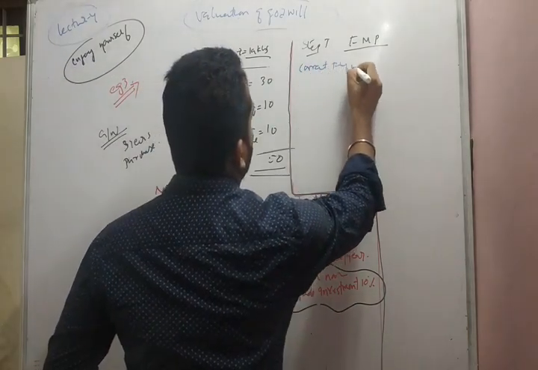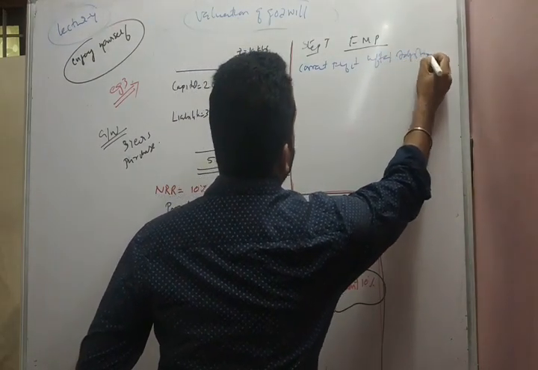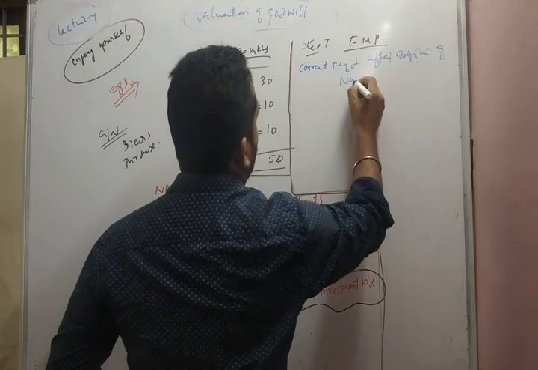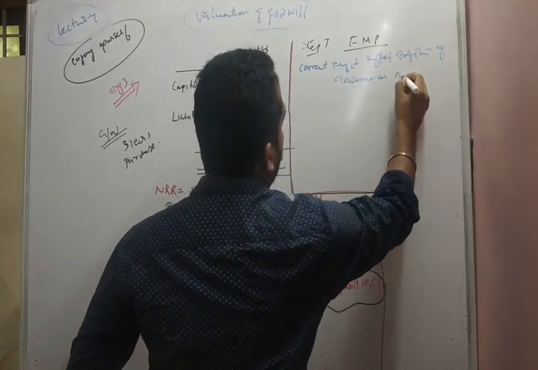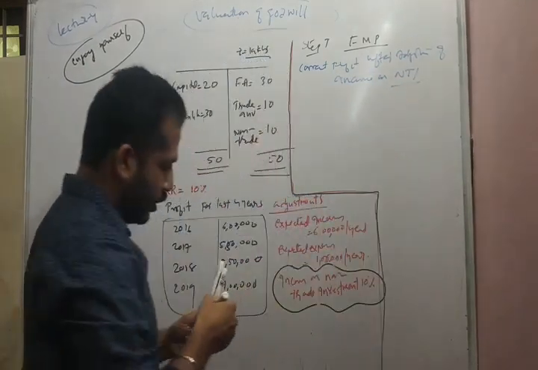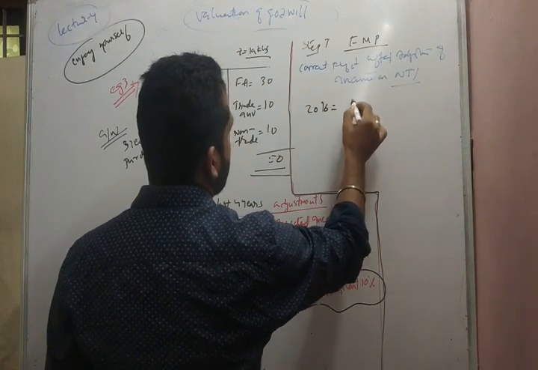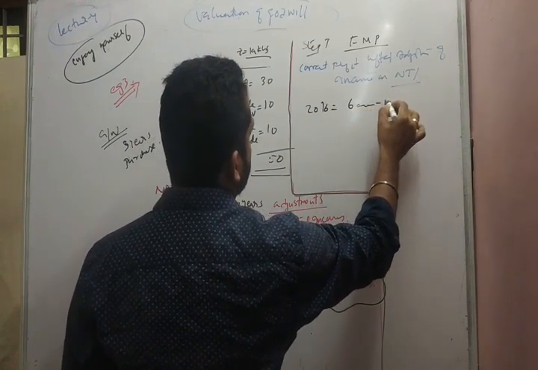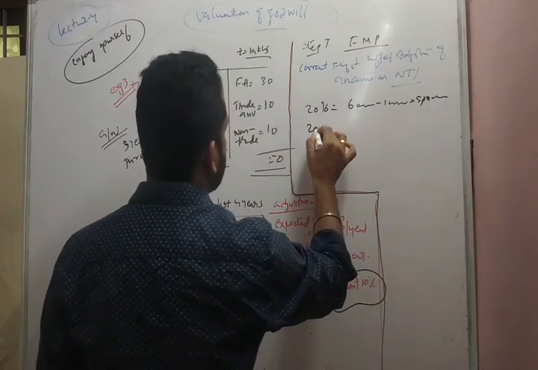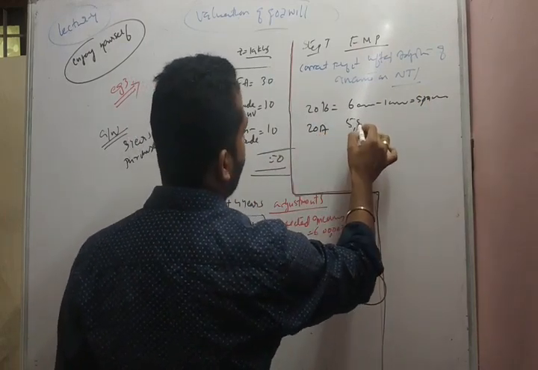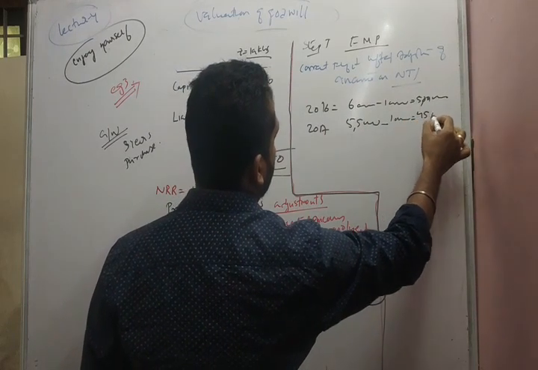Corrected profit after adjustment of non-trade income on non-trade investment. Income on non-trade investment in 2016: 6 lakhs minus 1 lakh, we will get 5 lakh. In 2017, 5 lakh 50,000 minus 1 lakh, we will get 4 lakh 50,000.